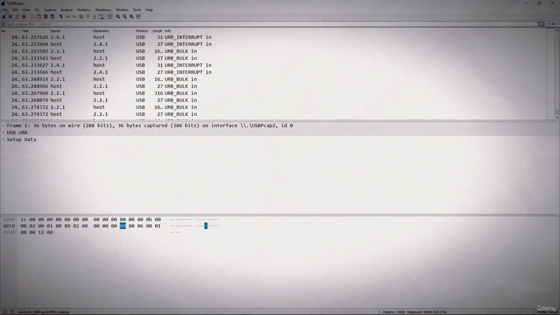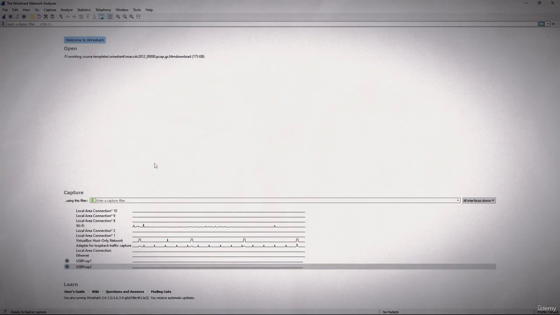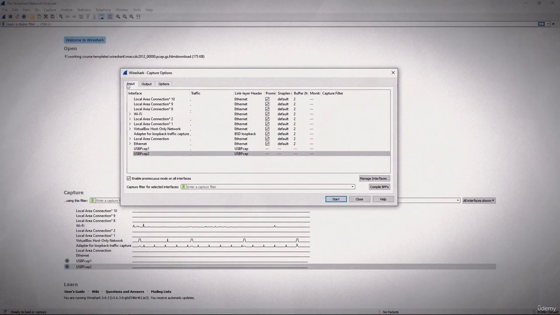Now again I will just stop this and I will close this, and now again we are here in the Wireshark interface. Now if you want to do a little bit more, and if you go to this capture options here you will see three options: input, output and options. And down below you will see enable promiscuous mode on all interfaces, and make sure this is checked. And again you will see this capture filter for selected interfaces.